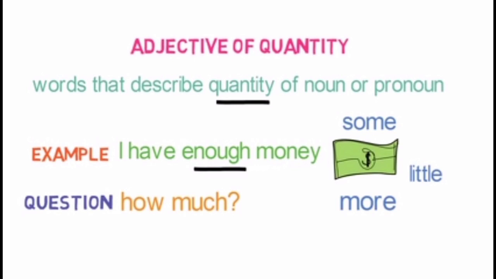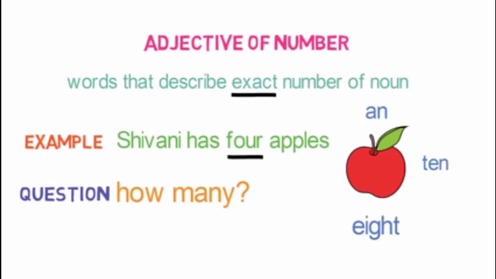Now let's look into the next type, adjective of numbers. Adjective of numbers are the words that describe the exact number of noun. See the example, Shivani has 4 apples. Here 4 is the exact number of apple that Shivani has. So 4 is the adjective of numbers. It generally gives the answer for the question how many in any sentence.